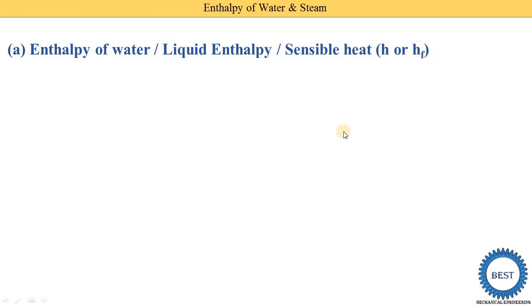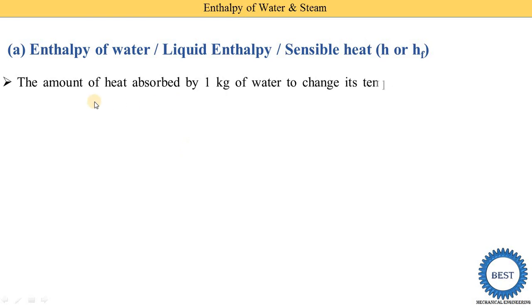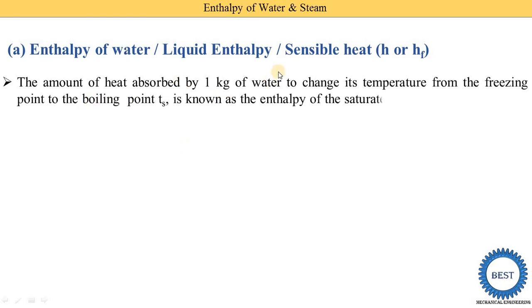So first we understand the definition and then study the equations. The amount of heat absorbed by 1 kg of water to change its temperature from the freezing point to the boiling point Ts. The freezing point of water is 0 degree centigrade, and the boiling point Ts is 100 degree, at atmospheric pressure.